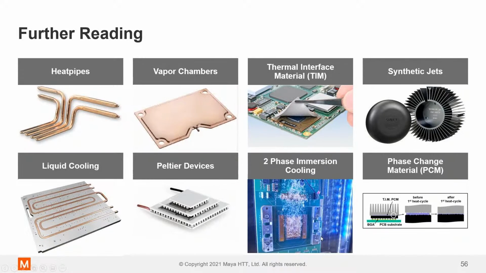You're using engineered fluids, fluorocarbons, to actually boil liquid and cause very, very high rates of heat transfer there. And then phase change materials as well. All things that we could talk for hours on, but if you're interested, I'd recommend reading into this a little bit more. There's a whole world out there for electronics cooling.